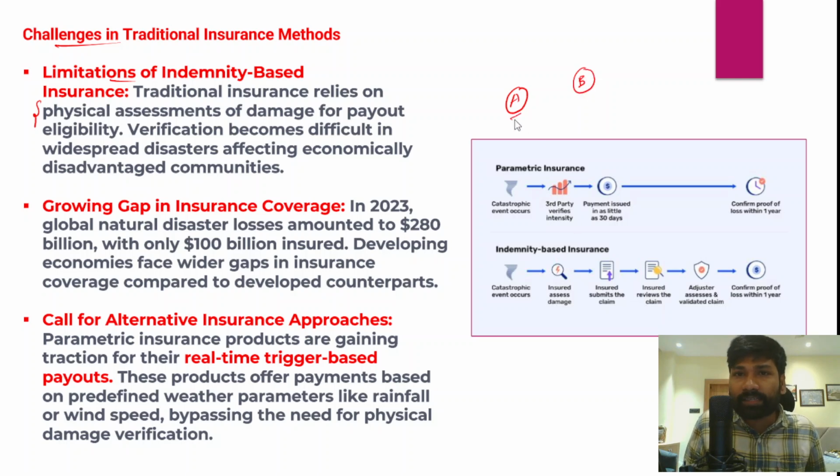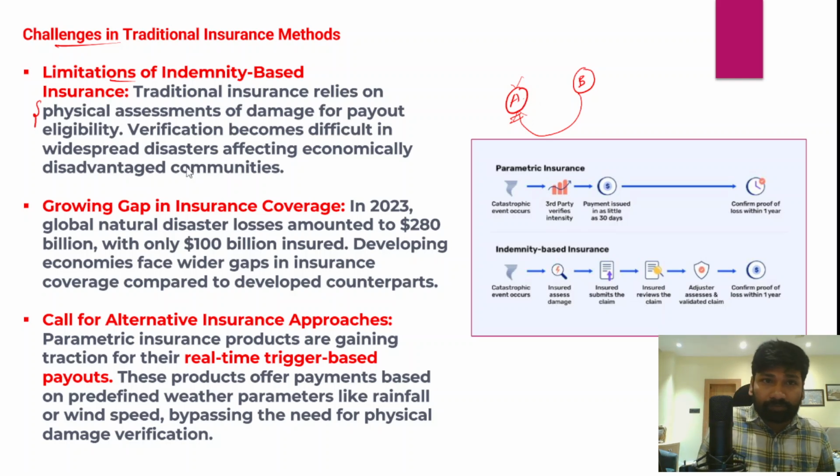So in case any damage takes place to the property of insured individual A, the insurer would physically assess the damage caused to the property of insured person A and accordingly decide the policy claim.